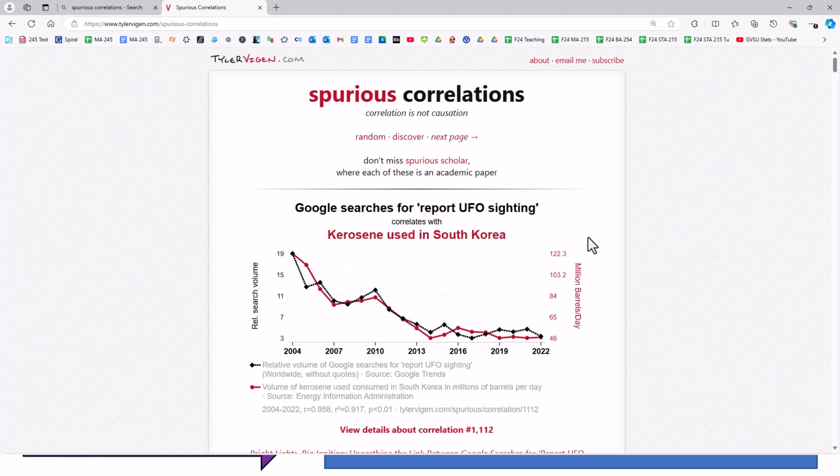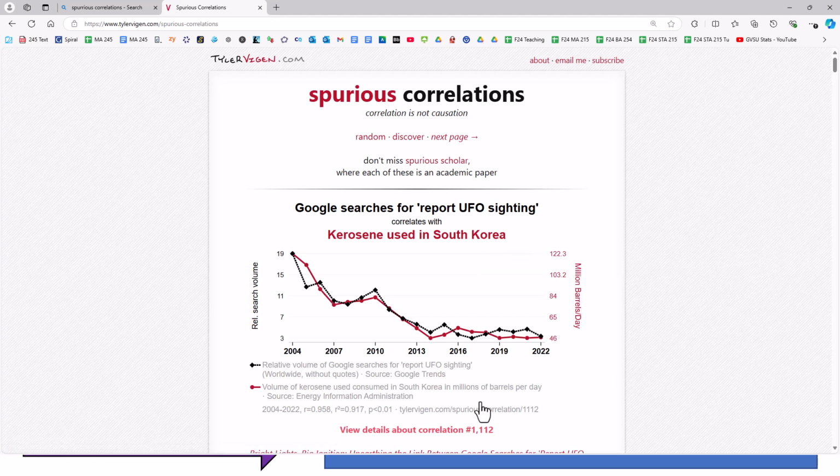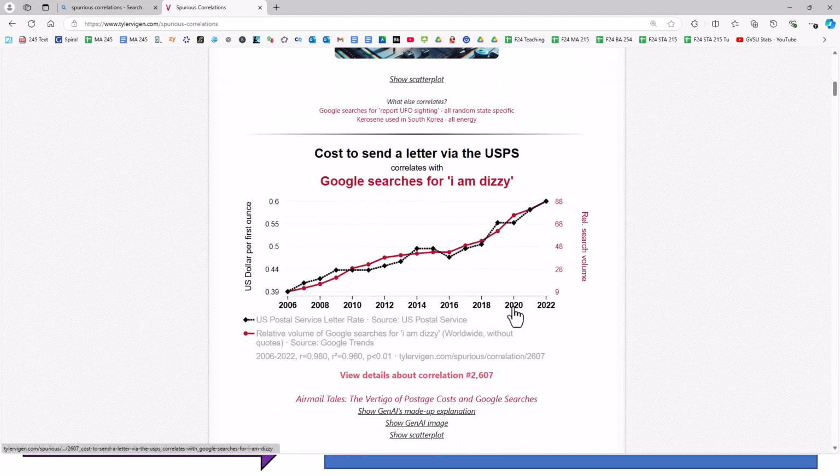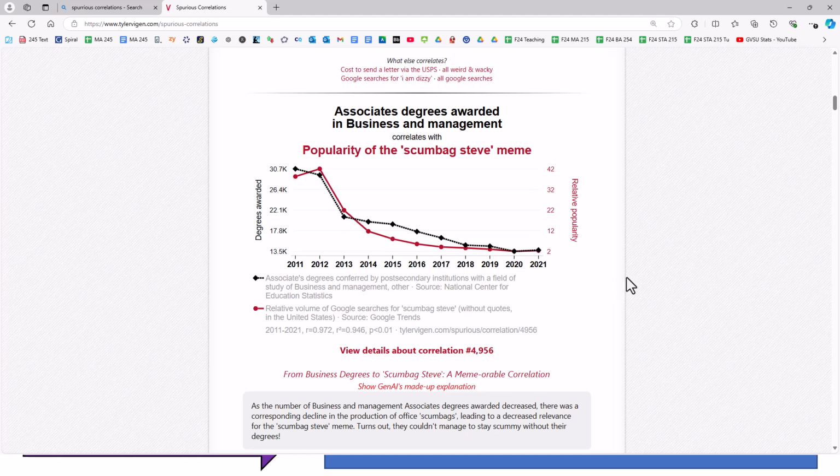Apparently they got Google searches for report of UFO sightings, which apparently correlates with kerosene use in South Korea. A lot of these are doing it across time here, so that's kind of interesting. Let's see what else we have. The cost to send a letter via the USPS, or the United States Postal Service, correlates with Google searches for "I am dizzy." Obviously, these don't have anything to do with each other, but they're both going up in the same case. A lot of times, the lurking variable in a lot of these is probably population. Let's see what else we have.